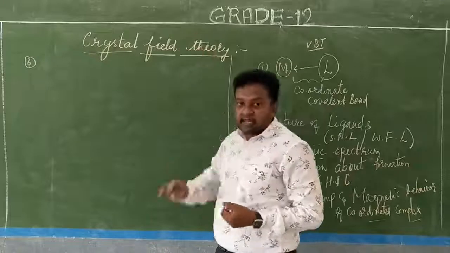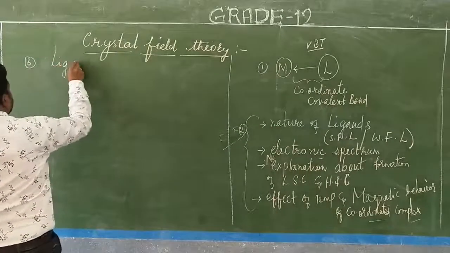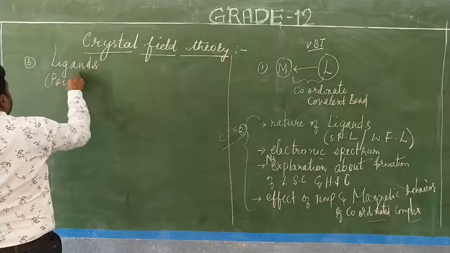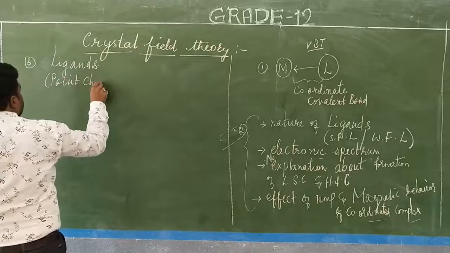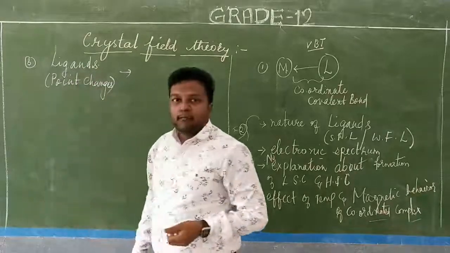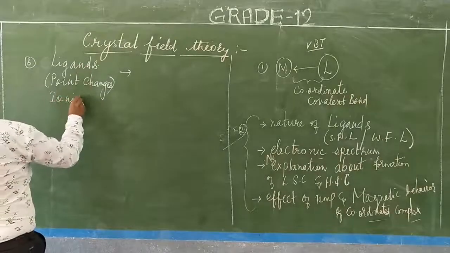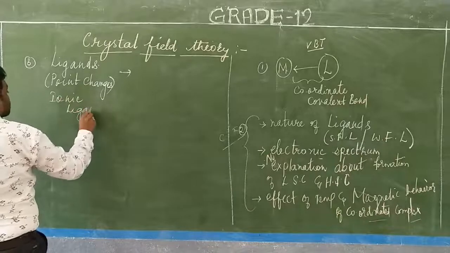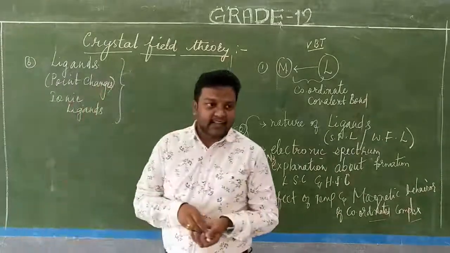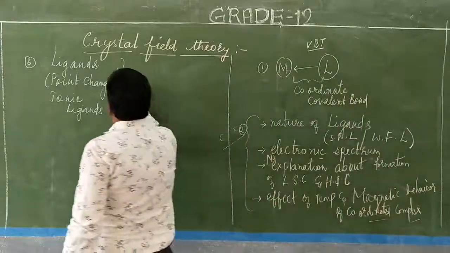As per the crystal field theory, the ligands are called point charges, since they have no pair of electrons. So ligands will be having point charges. Therefore, the ligands can also be called ionic ligands. The ligands can also be called what? Ionic ligands.